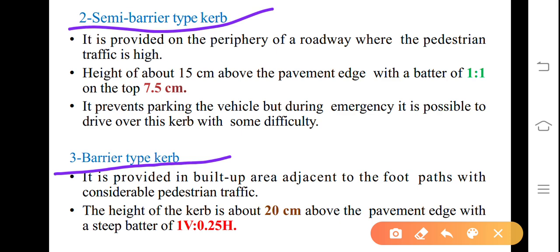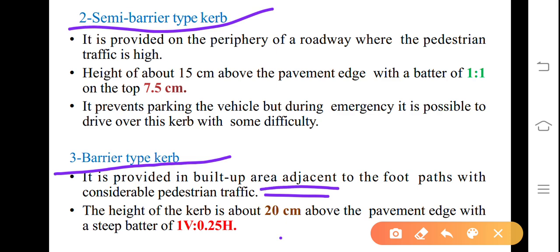During acute emergency, the vehicle may be taken on the footpath. Whereas semi-barrier type is 15 centimeter above, with a batter of 1:1 on the top, 7.5 centimeter is provided. It prevents parking the vehicle, but during the emergency, here also it is possible to drive over this curb with some difficulty. Whereas the third one is barrier type, meaning vehicles should not come onto that under any circumstances. It is provided in built-up area adjacent to the footpaths with considerable pedestrian traffic.